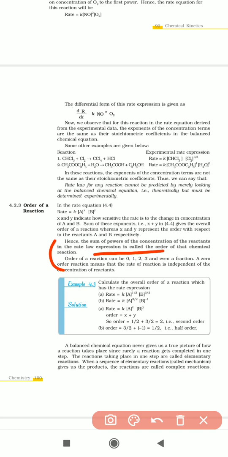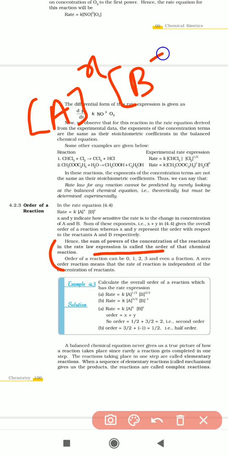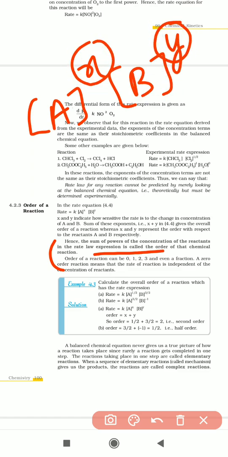For example, A power x and B power y: here x and y are the exponents of A and B concentrations. The sum of the exponential powers of the concentrations of all the reactants gives the total order of the reaction.